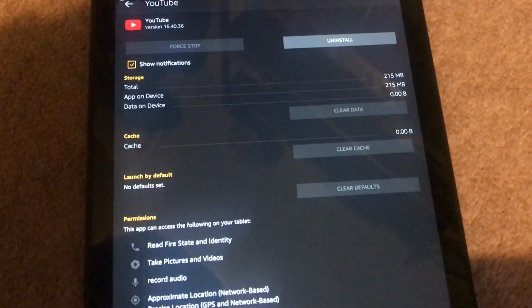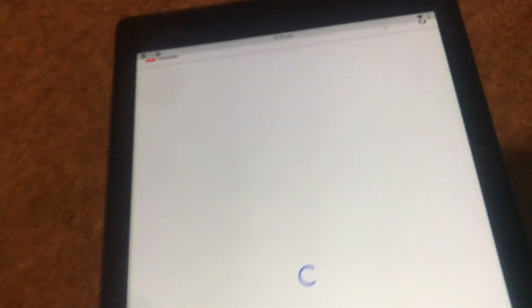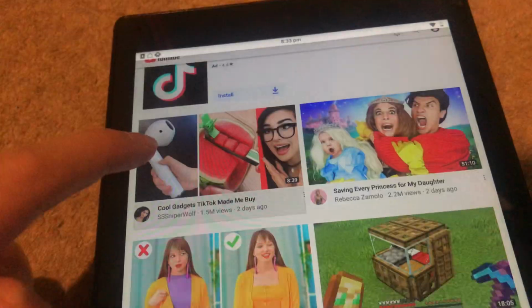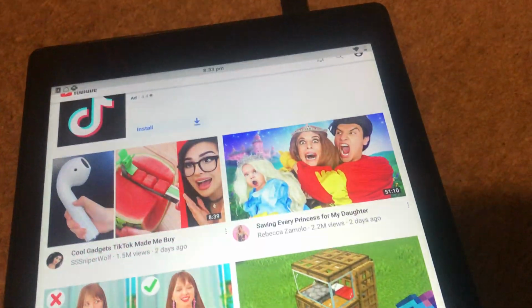So now let's clear the data and let's launch YouTube again and see if that solves the problem. If this solution doesn't work, this is step 2. Find an alternative YouTube app. Today I'm going to show you guys 4 cool YouTube apps.